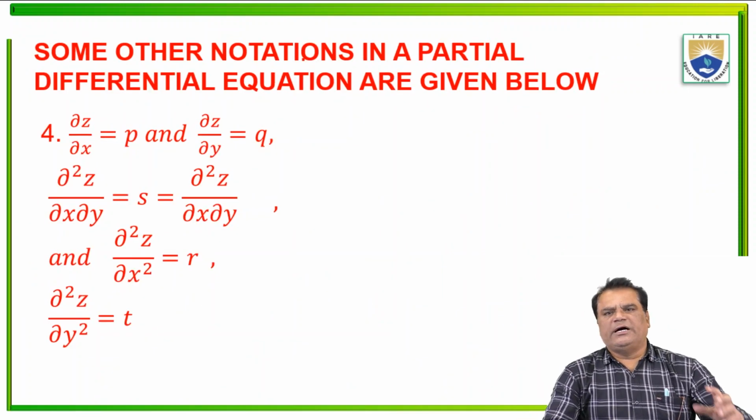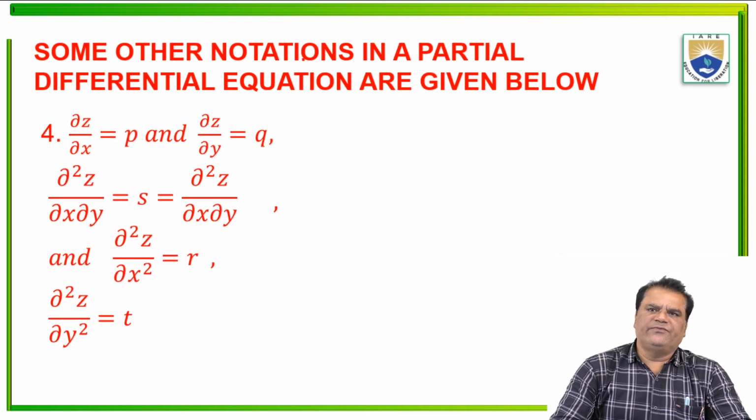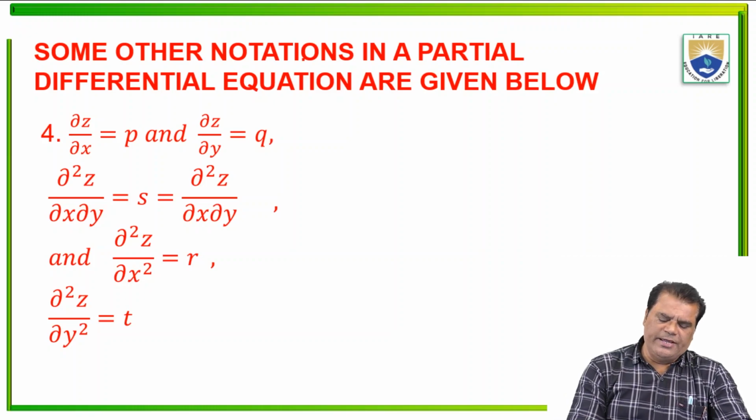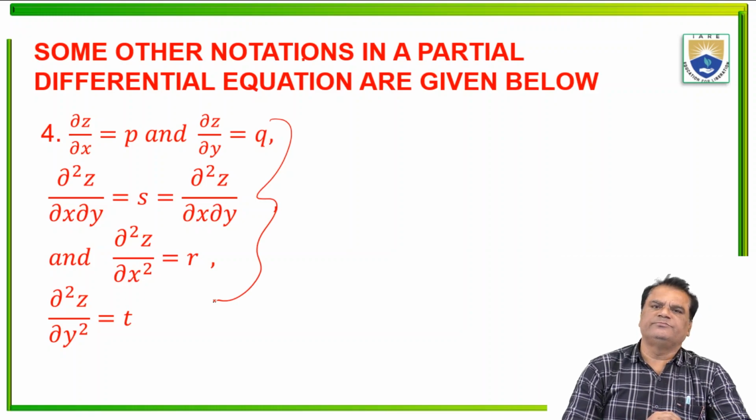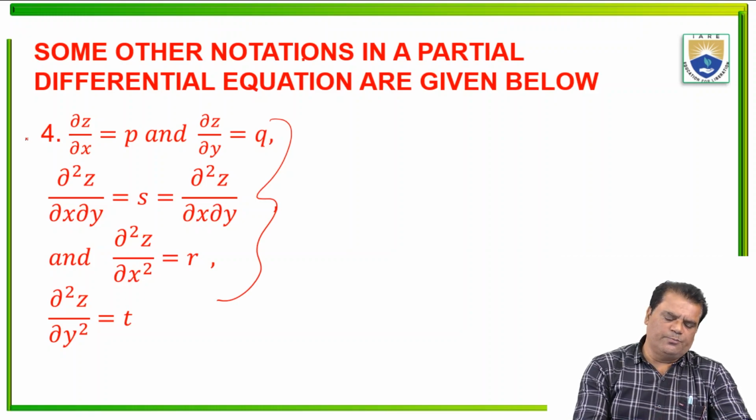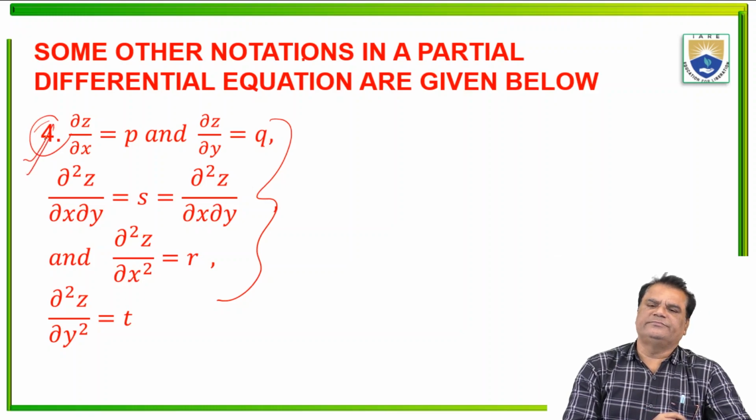Now, some other notations in a partial differential equation are also given below. These are very important notations. Point 4 is a very important point.